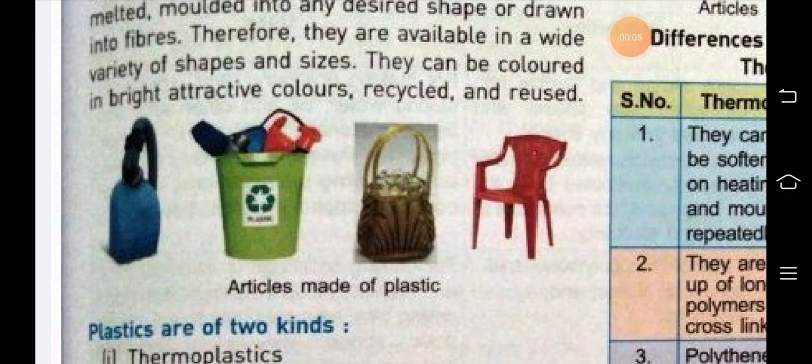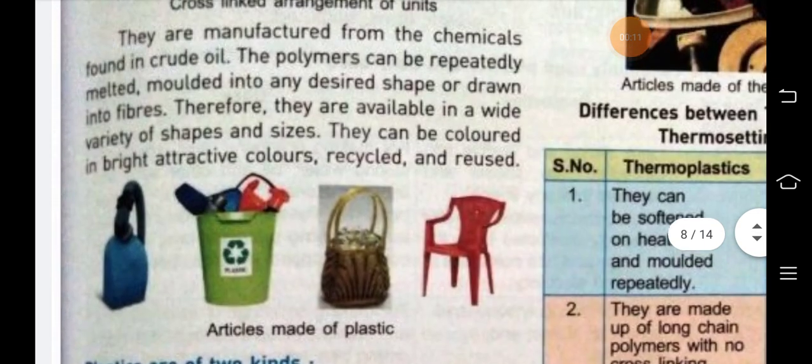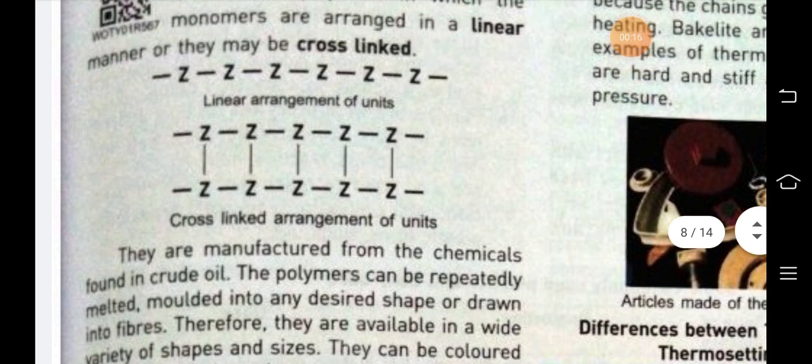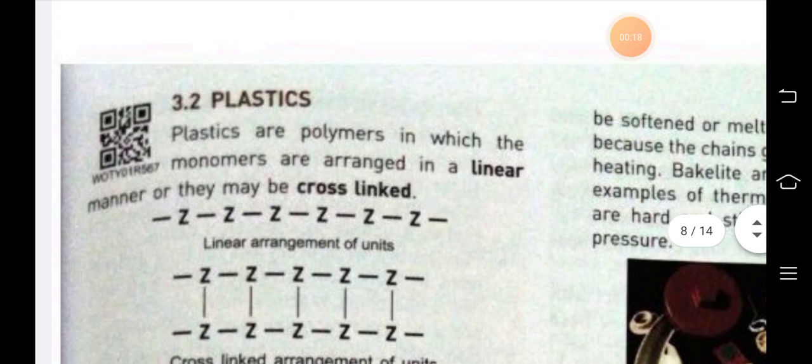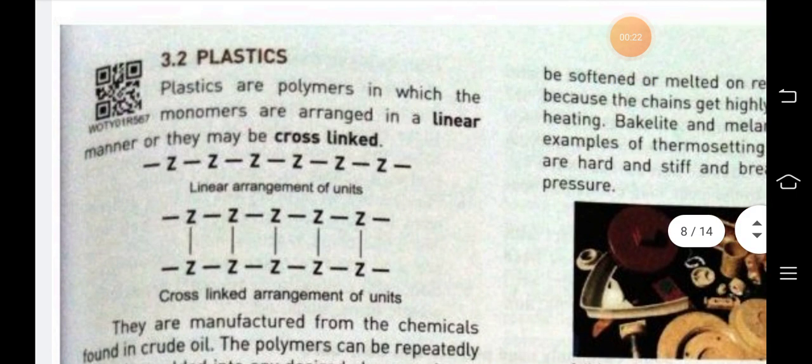So, we are in chapter number 3, synthetic fibers and plastics. Synthetic fibers, different types and their properties, uses, I had explained to you. Now, today I will start plastics.